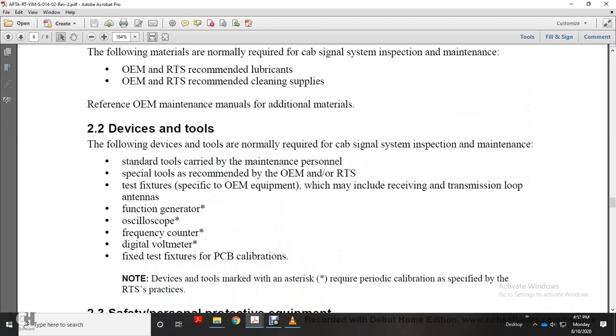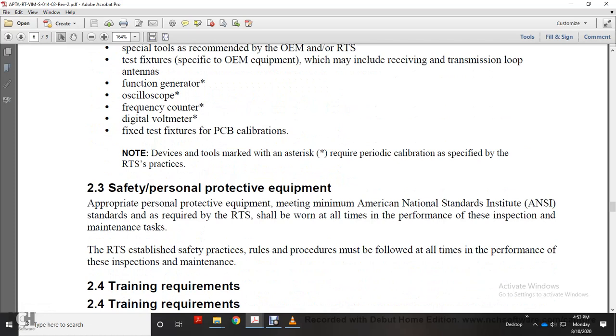manufacturer and railway transit system, and test fixtures specified by the original equipment manufacturer. Equipment that may include the receiving and transmission loop, antennas, function generator, oscilloscope, frequency counter, digital voltmeter, fixed test, and printed circuit board calibration. Note: the devices and tools marked with an asterisk require periodic calibration as specified by the railway transit system.